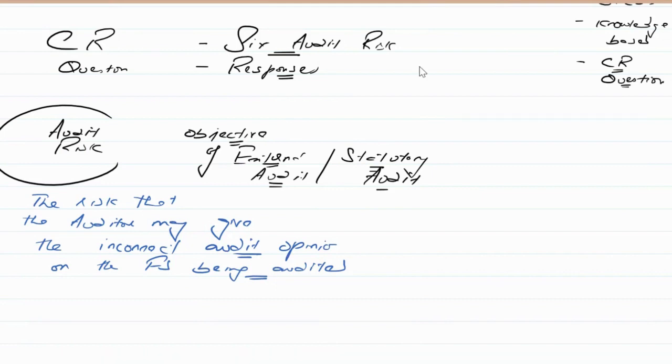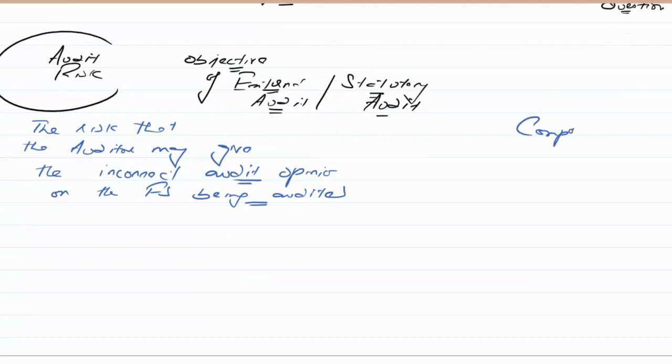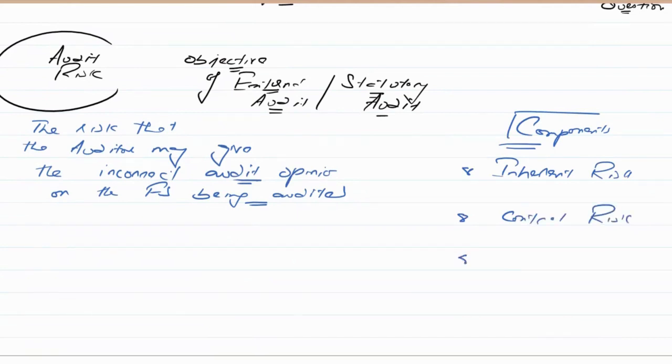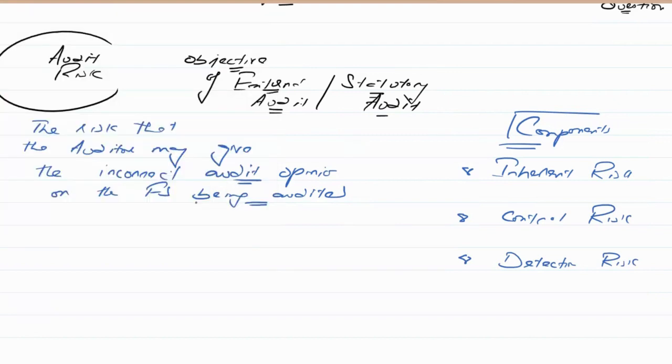So what are the components of the audit risk? Okay, let's discuss the components. The components are the inherent risk, the control risk, and the detection risk. When we combine these three risks collectively, that is known as the audit risk. Inherent risk into control risk into detection risk is known as the audit risk.